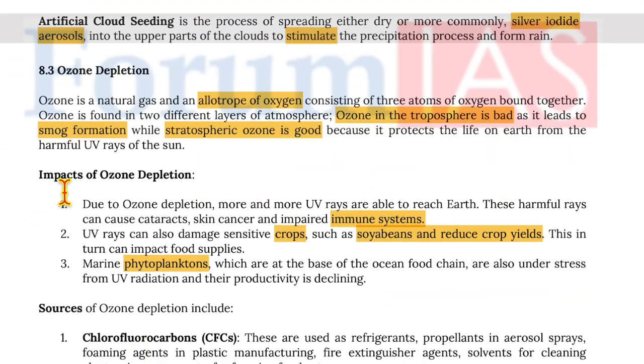Moving on to ozone depletion. Ozone is a natural gas and allotrope of oxygen consisting of three atoms of oxygen bound together. Now, ozone is found in two different layers of the atmosphere. Ozone in troposphere is bad as it leads to smog formation, while stratospheric ozone is good because it protects the life on Earth from harmful UV rays of the sun.